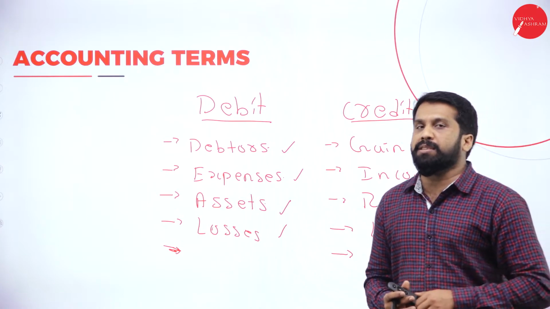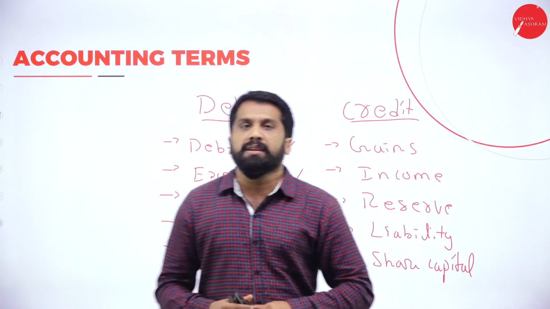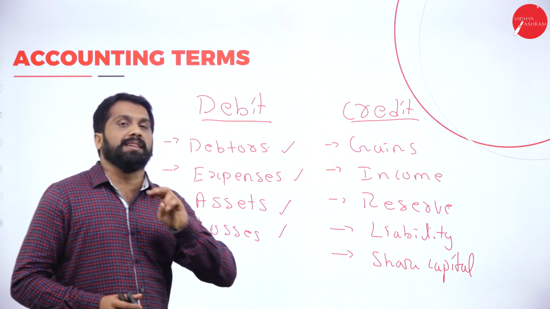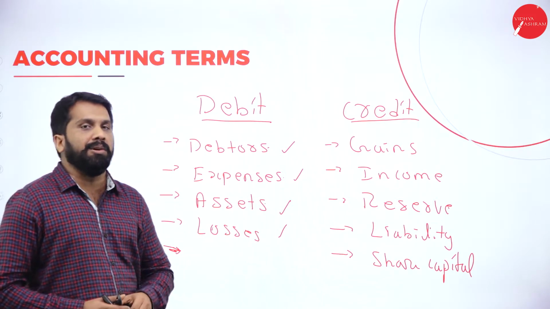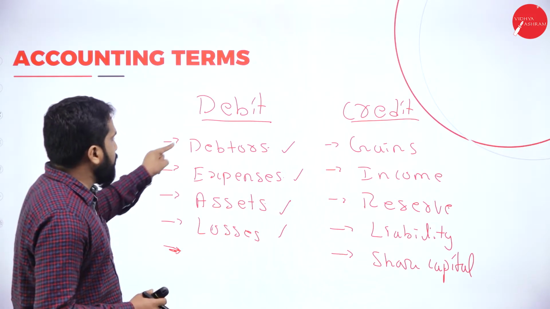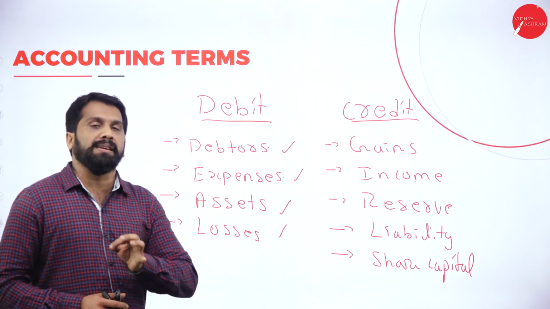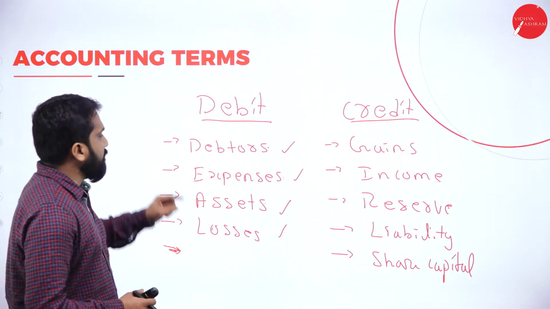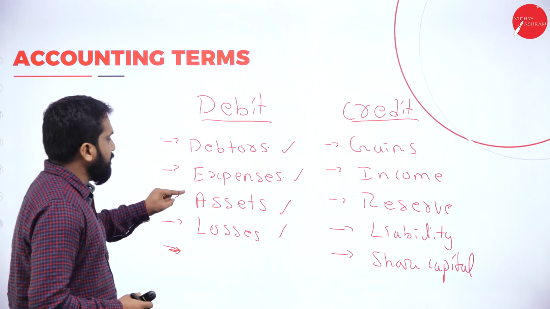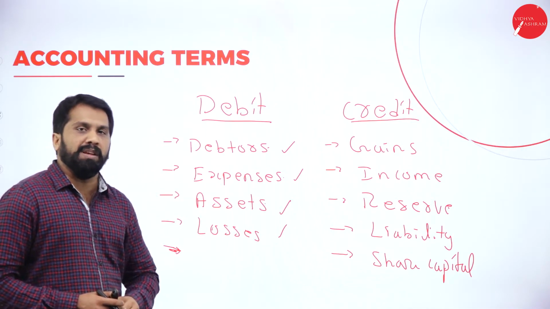Like 10,000 worth of goods you sold for 8,000. What is that loss? 2,000 is loss. So these things we call as debit. Again, I'll repeat. Debit means debtors, expenses, assets as well as losses.